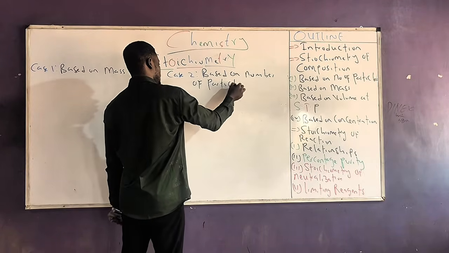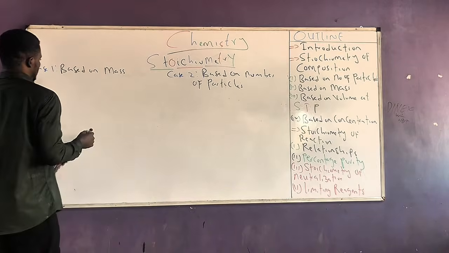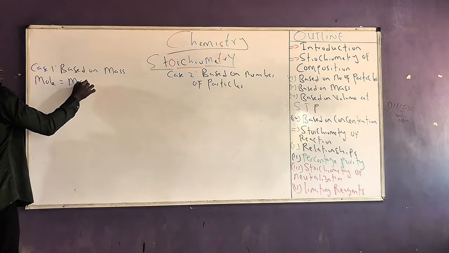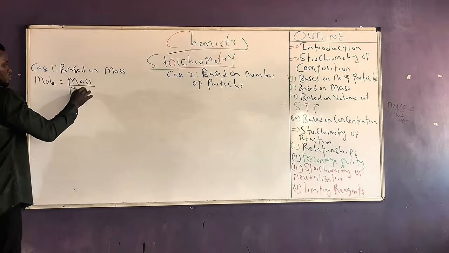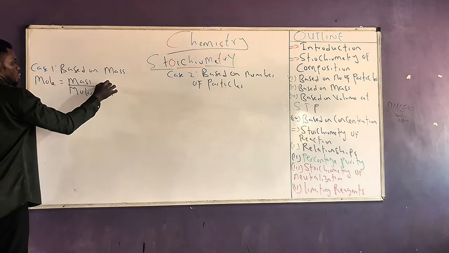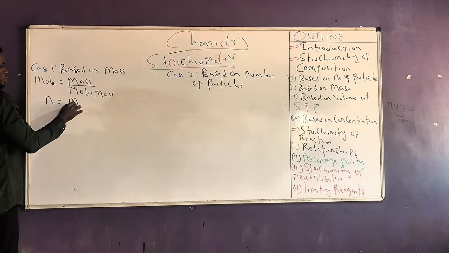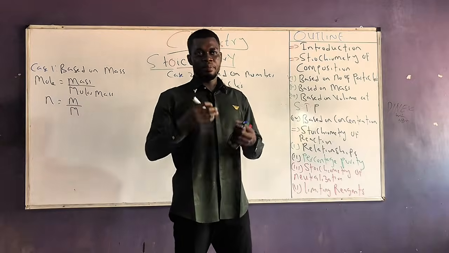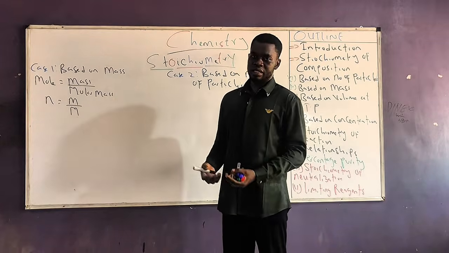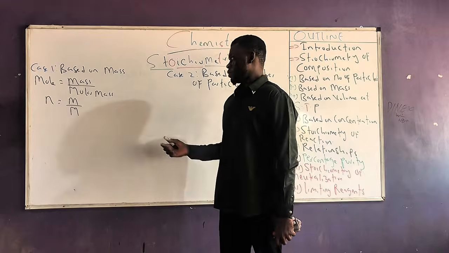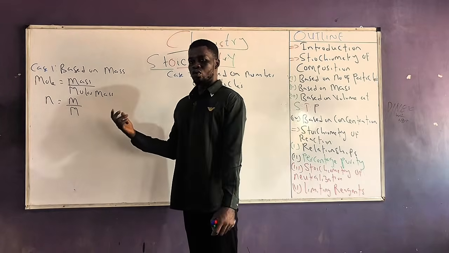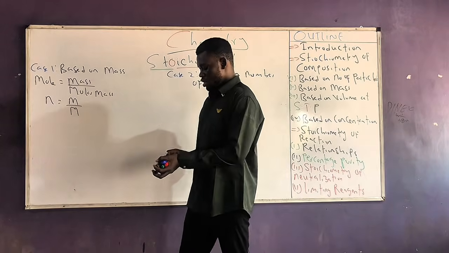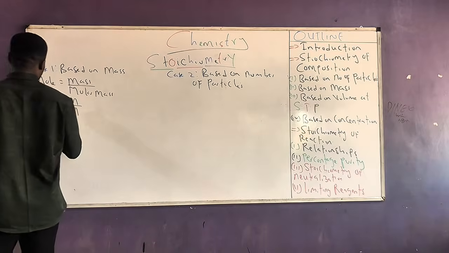So let's see. Now, based on mass, mole would be equals to mass over molar mass. This will be equal, n will be equals to small m over big M. So based on mass, remember we said that mole can also describe the mass of a substance in a sample, mass of an element, or a compound in a sample. So what becomes the relationship between the mole of that substance and the mass of that substance? That's what we have on the board. Mole equals mass over molar mass.